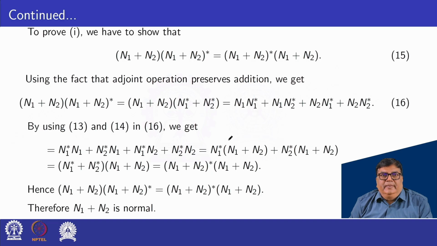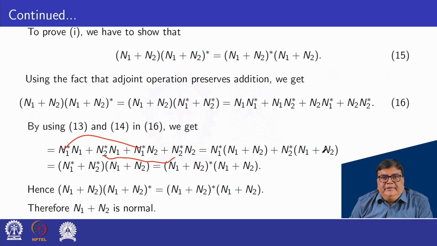So we have this one here from first and third. n1 star common, so we have n1 plus n2. And from here n2 star common, that is we have n1 plus n2. Here again n1 plus n2 common.